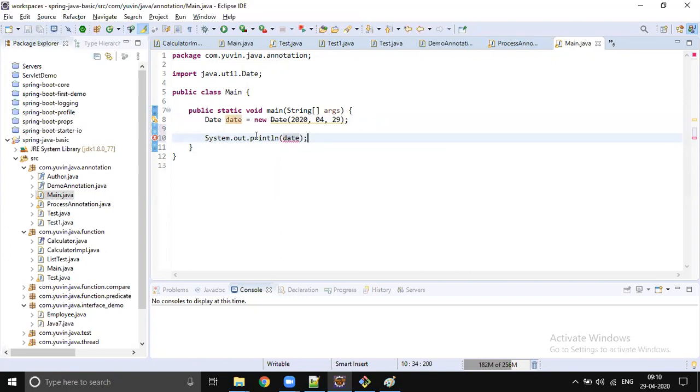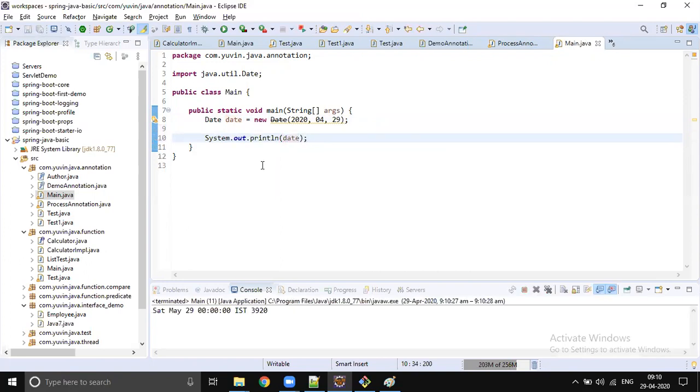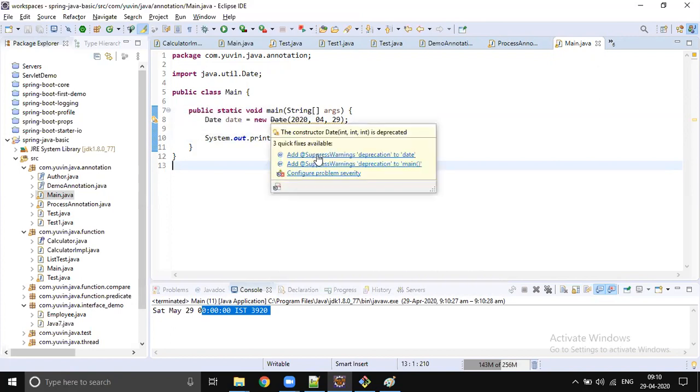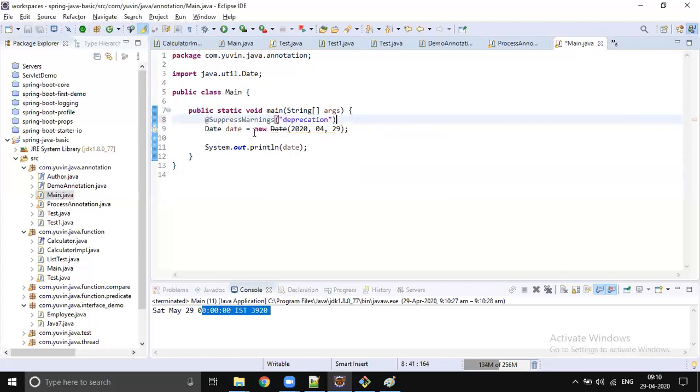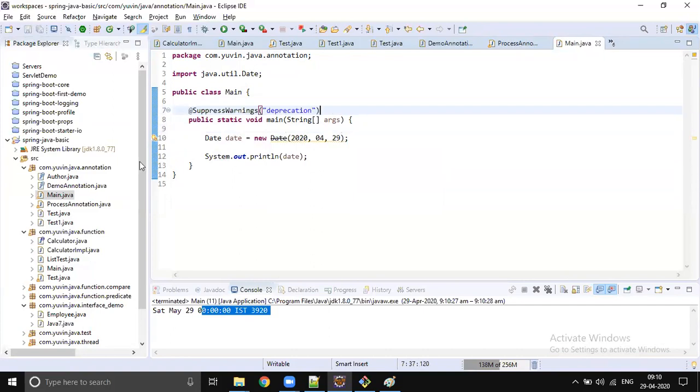But it is not a good programming practice to use deprecated functionality. Okay, you still get the same output, but we got a warning. Right? The constructor Date(int) was deprecated. So we can fix this issue by adding @SuppressWarnings. Okay, you can add it at variable level or at method level. Now that warning is gone.